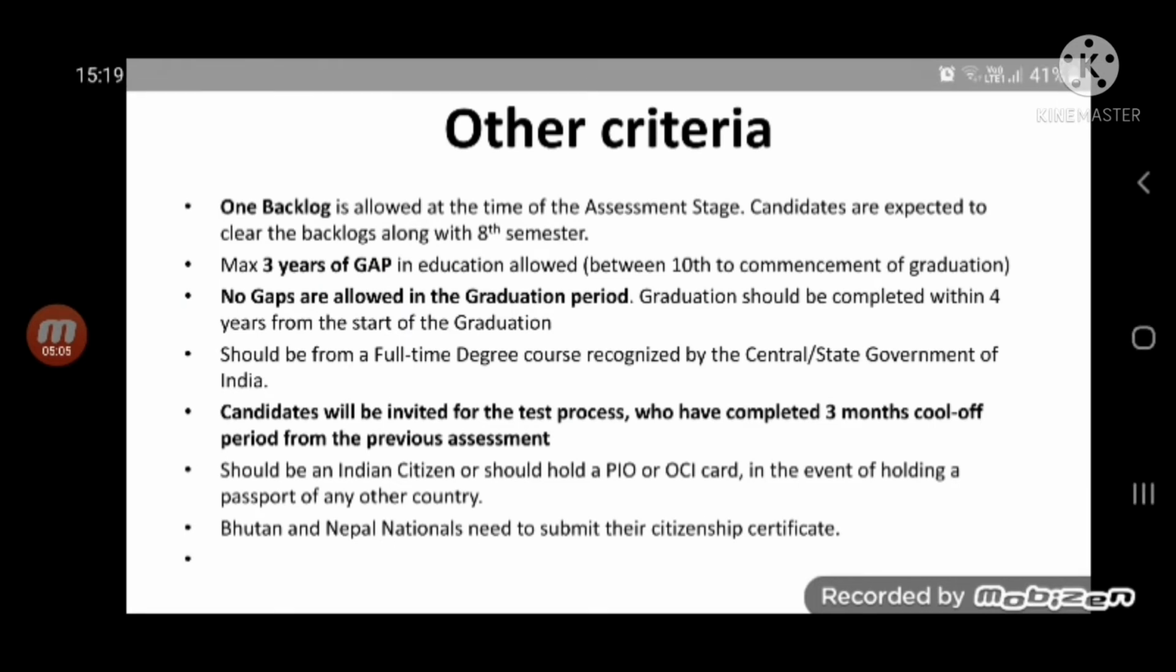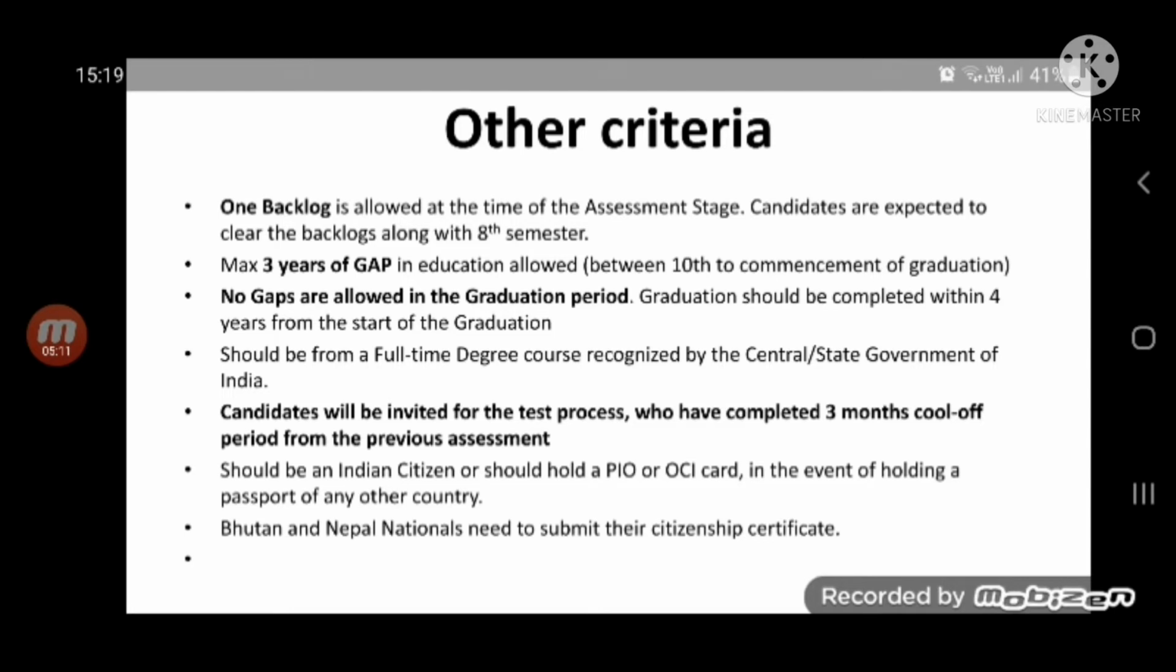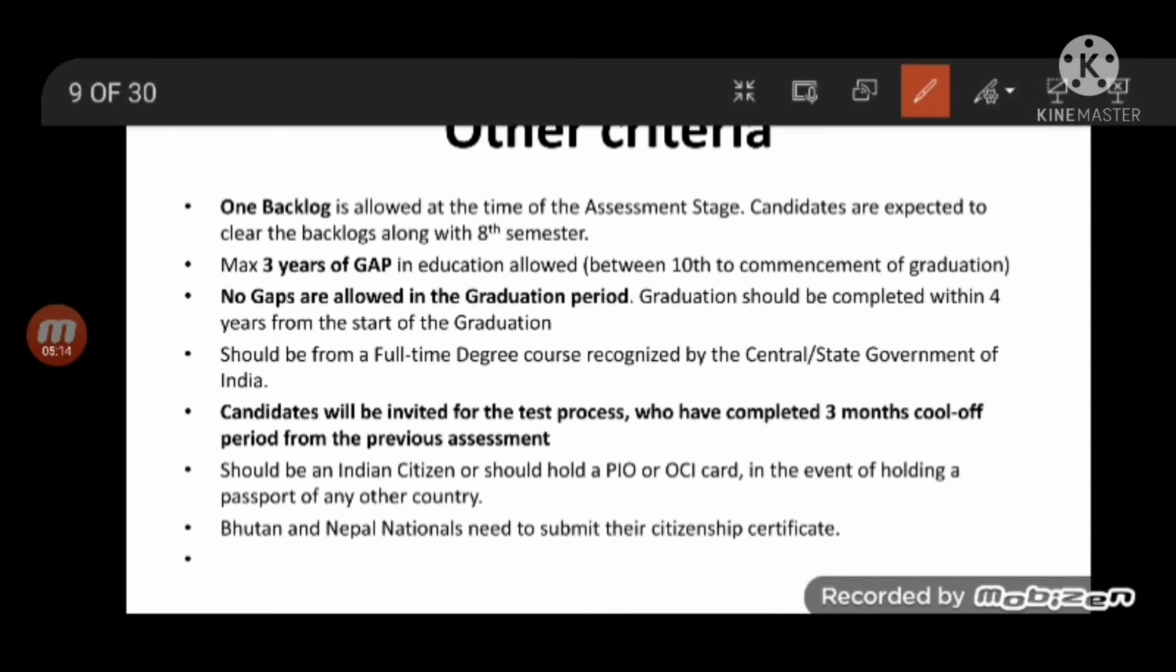And during application, just to know your eligibility, there are a few other things which you need to know. You should have only one active backlog during the application time. So you can have one. That means if you have written any backlogs before, 4 or 5, and if you cleared them, you are still eligible, but standing backlog should be only 1. And candidates are expected to clear the backlogs by 8th semester. Fine, by 8th semester, so by 4.2, you will anyway clear them.